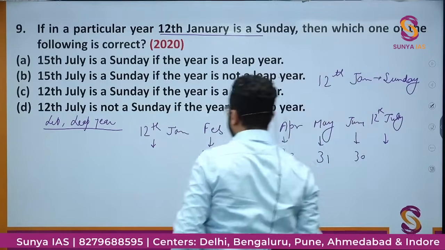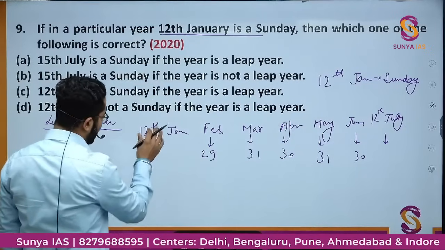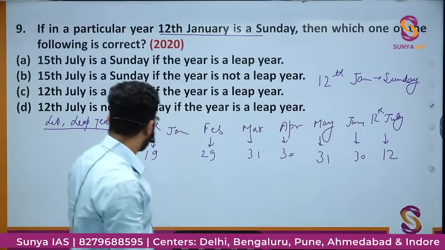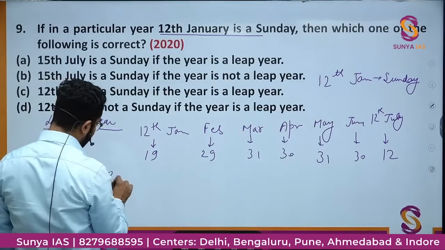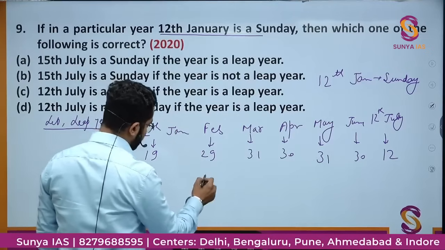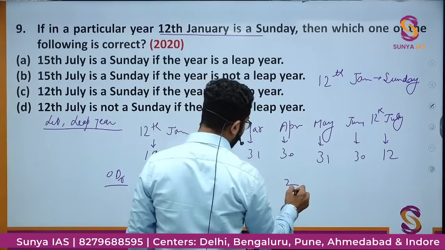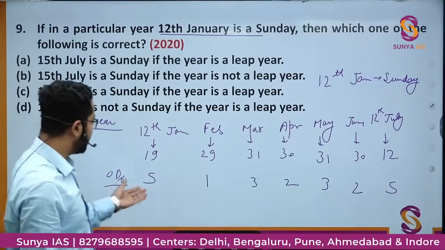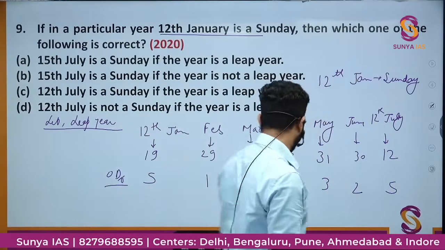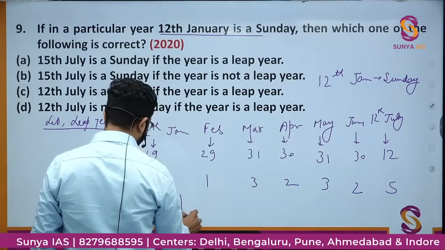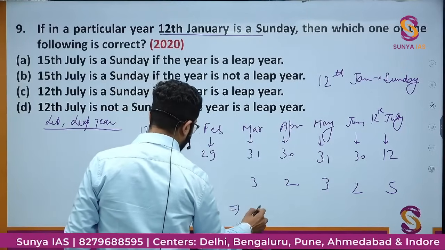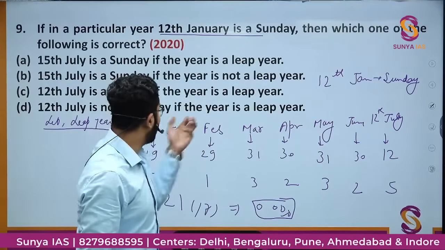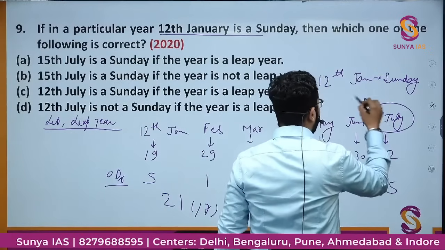The better would be 12th January, January is 31 minus 12th, there will be 19 days in between, and for 12th July there will be 12 days, right? Now 19 divided by 7, number of odd days 5 remainder, 1 remainder, 3 remainder, 2 remainder, 3 remainder, 2 remainder, 5 remainder. 5 number of odd days. If I add all these, 5, 6, 9, 11, 14, 16, 21, if I divide by 7, then it will be 0. That means 0 odd days.